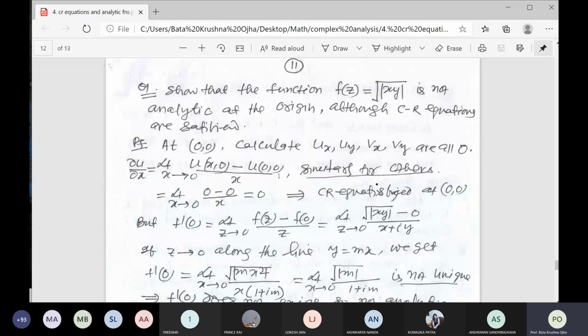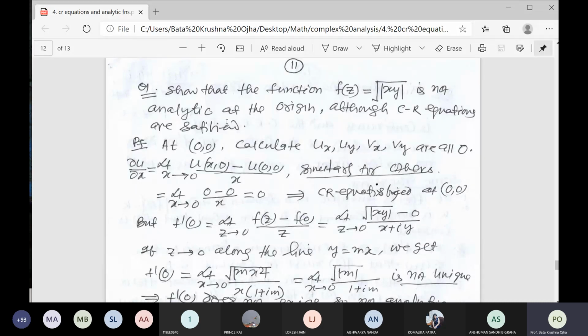So the function f(z) is equal to square root of modulus of xy. It is not analytic at the origin, although CR equations are satisfied. So a question of this type is difficult. You cannot find the derivative. Although here u is equal to square root of modulus of xy, v is equal to 0. How will you find del u del x? By direct derivative, it is not possible for you. That is, you cannot find the derivative just like previous.